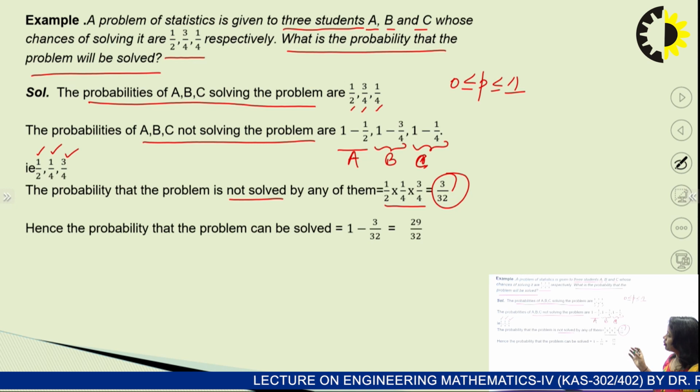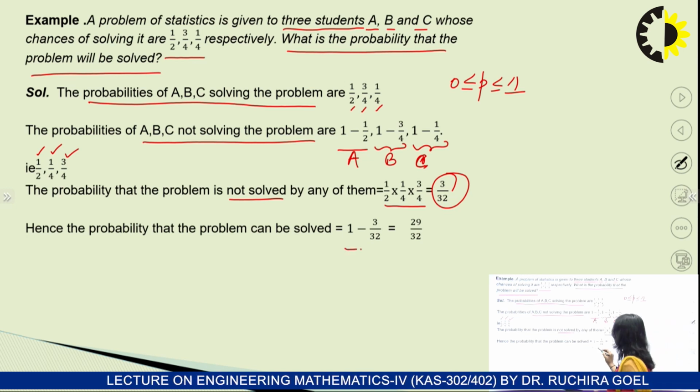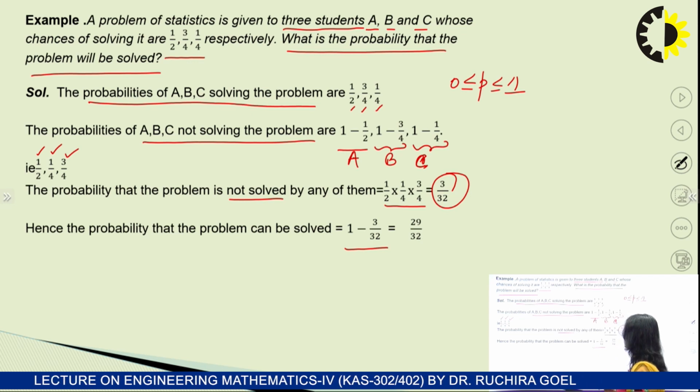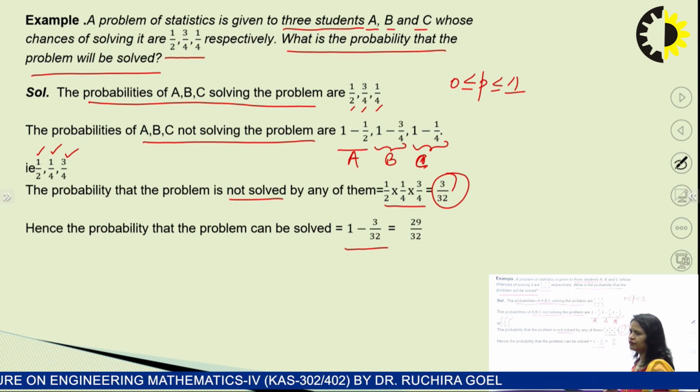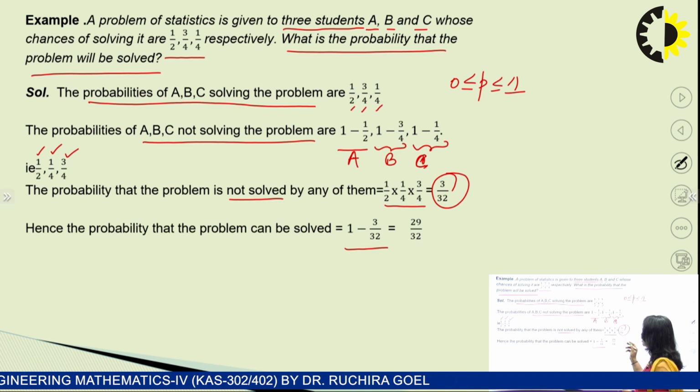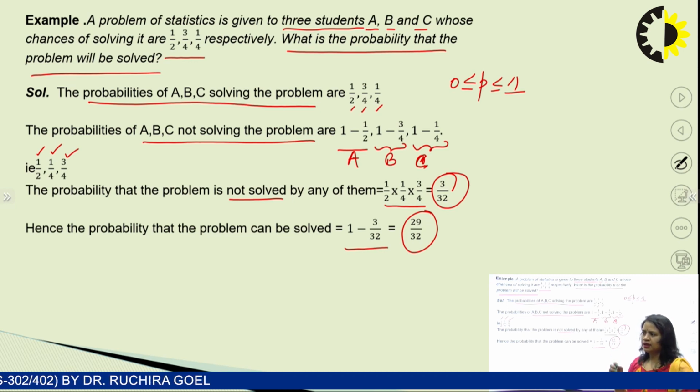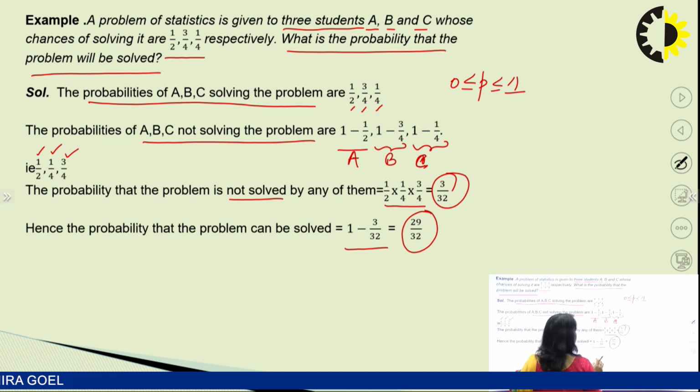Hence, the probability that the problem will be solved by either of them will be 1 minus 3 upon 32. That means the total probability is 1, minus the probability that none of them can solve, which is 3 upon 32. So this comes out to be 29 upon 32. It means that either A or B or C will at least solve the problem which is given.